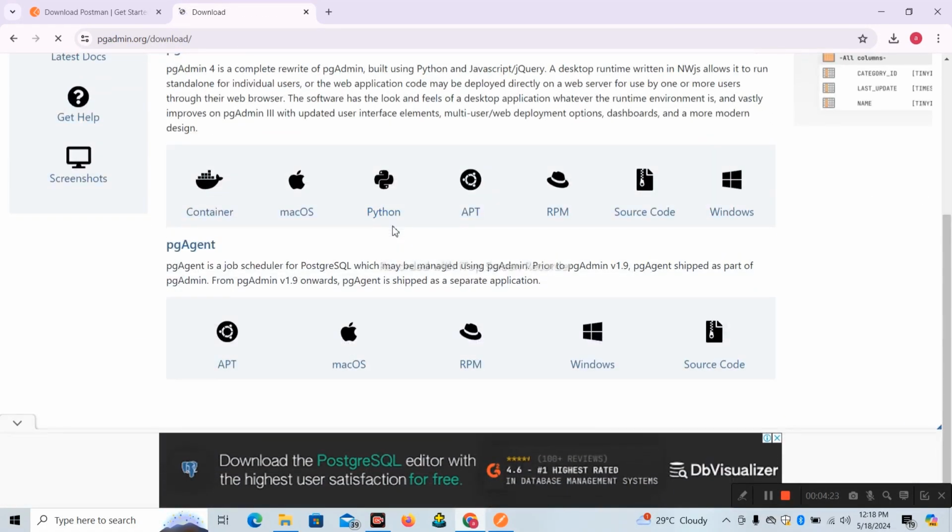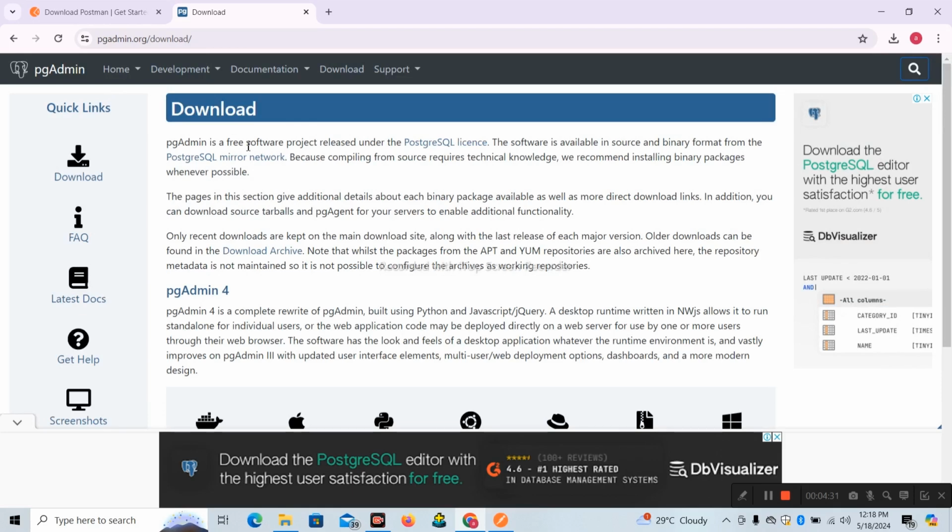Okay, here you have various options to download on Windows, Mac, everything. Whichever you want, you select it.